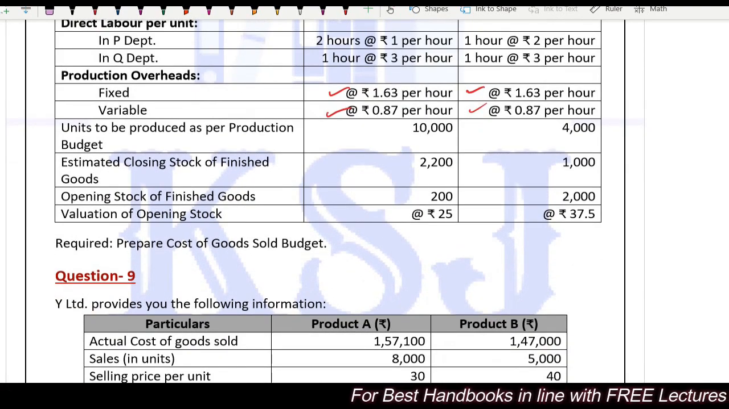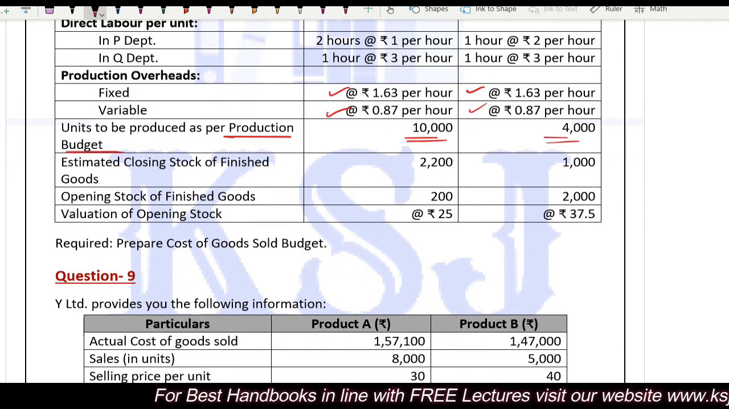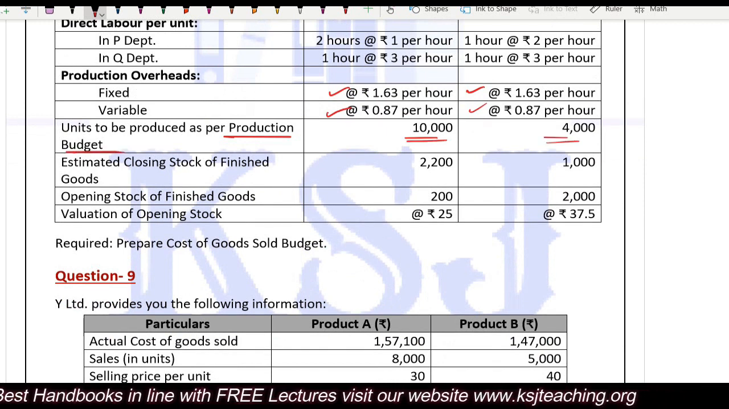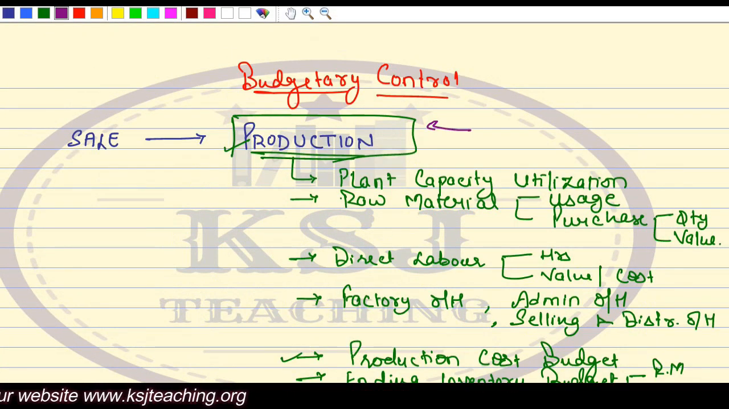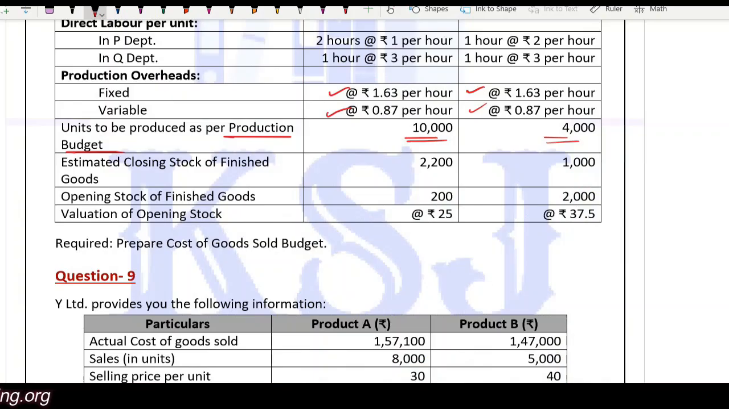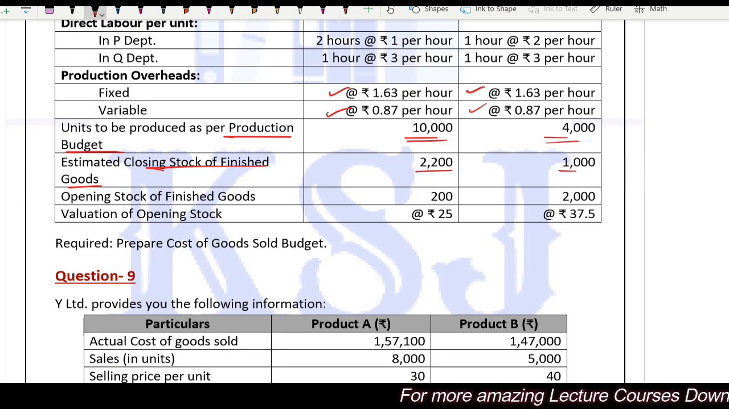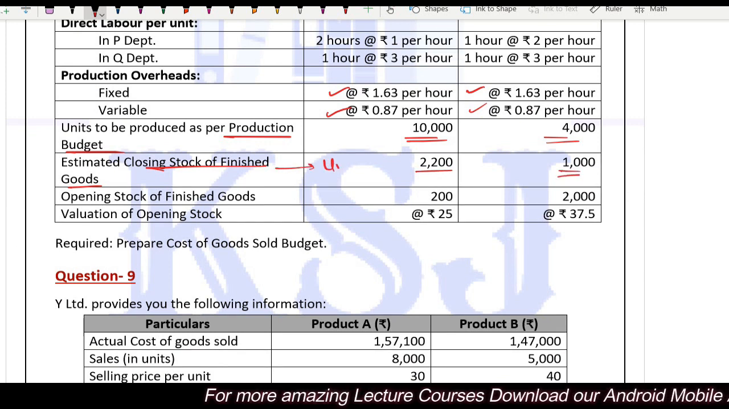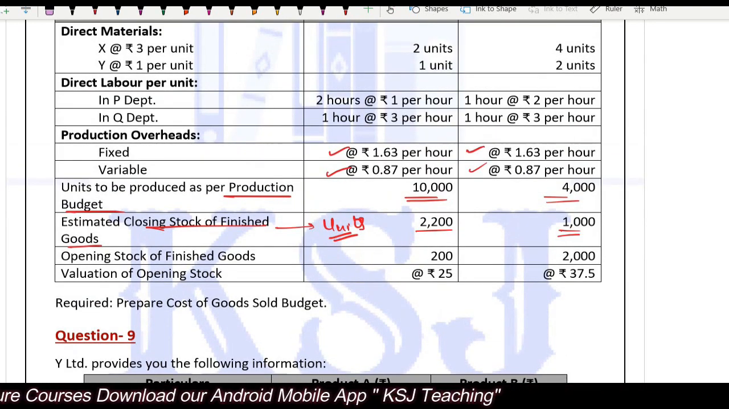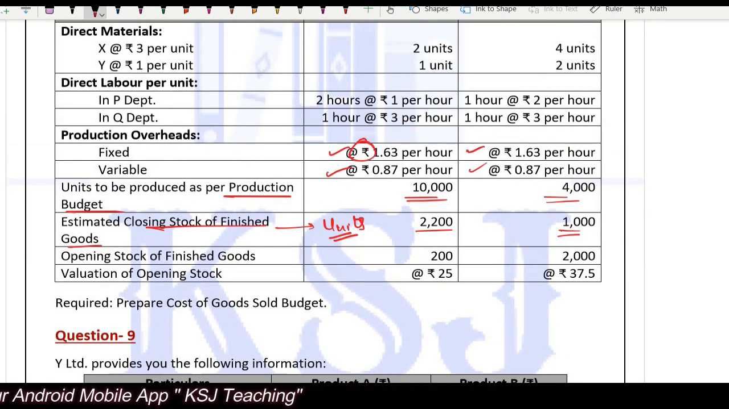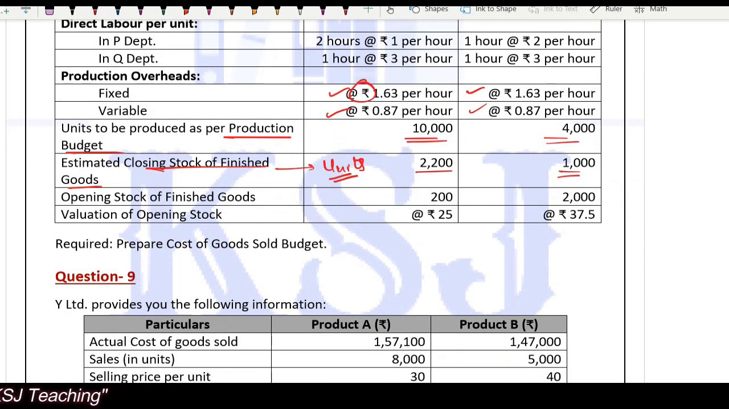The units to be produced as per the production budget are 10,000 and 4,000. This is the most important part, because as I told you, everything revolves around this production budget. After that, the estimated closing stock of finished goods is 2,200 and 1,000. These are units, not amounts. Be careful: wherever an amount is given, it has the rupee sign along with it. Where it says estimated closing stock 2,200, it means 2,200 units, not the value.